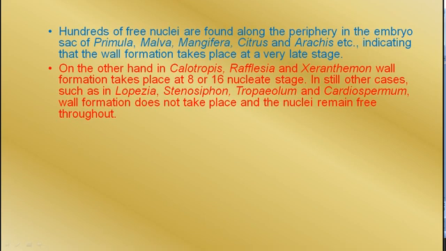So there is much variation in the nuclear endosperm. In some cases, the cell division starts much earlier, and the cell wall forms after 2 or 3 divisions. In others, lately, and in some cases, not at all.